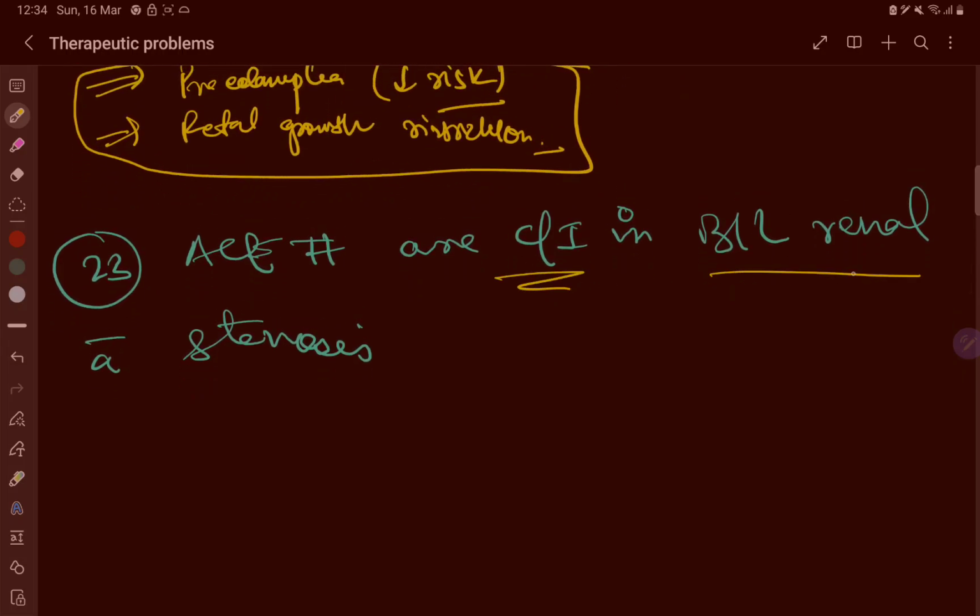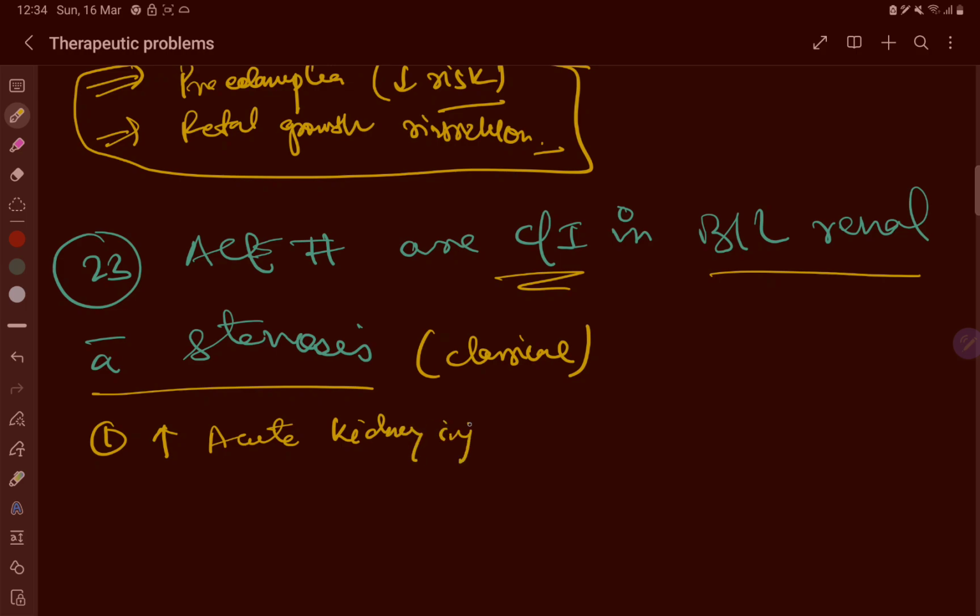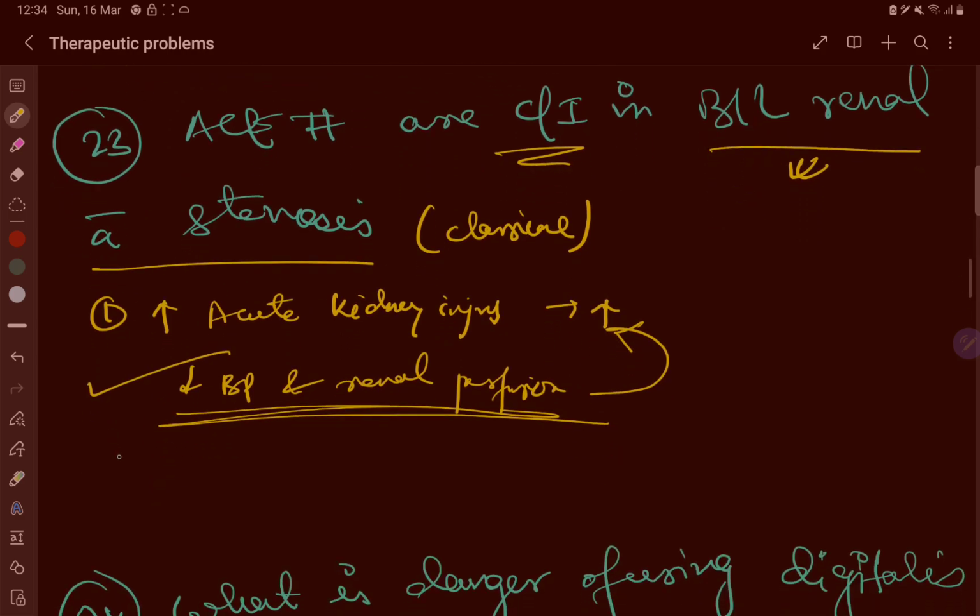ACE inhibitors are contraindicated in bilateral renal artery stenosis. It is a classical question. Why? First, risk of acute kidney injury increases. ACE inhibitors reduce the blood pressure and renal perfusion, which can lead to acute kidney injury or even renal failure in patients with bilateral renal artery stenosis. A very, very important question. It decreases the BP and renal perfusion, ultimately leading to acute kidney injury.